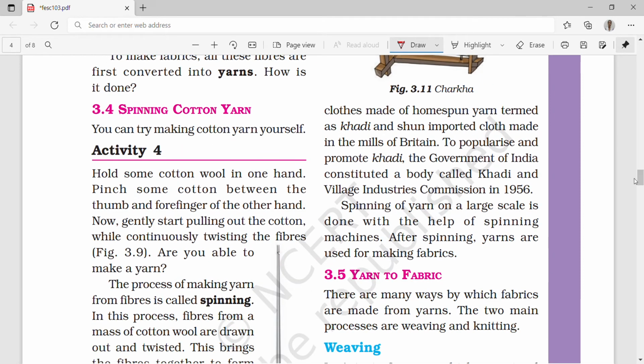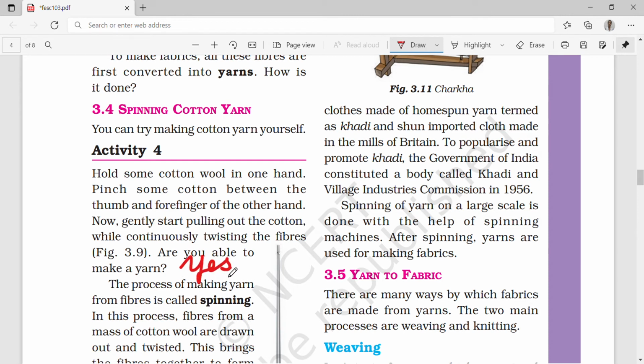Let's see, you can try making cotton yarn yourself. Yes, it's easy. Hold some cotton wool in one hand, pinch some cotton between the thumb and forefinger of the other hand. Now gently start pulling out the cotton while continuously twisting the fibers. Are you able to make yarn? Yes, we are able to make the yarn.